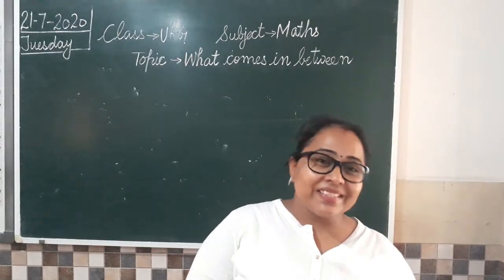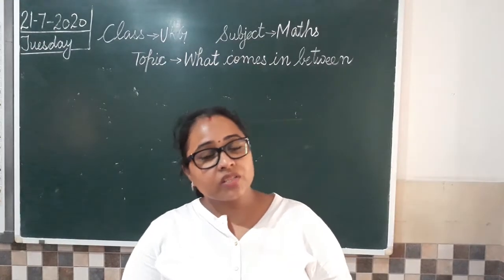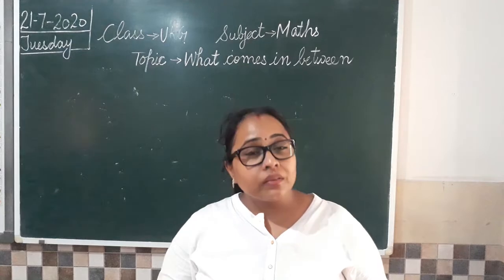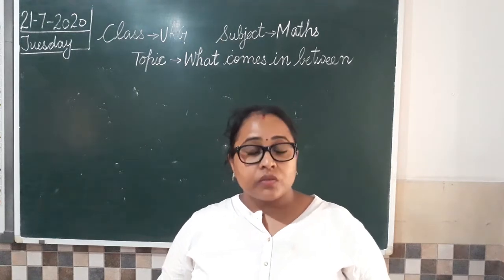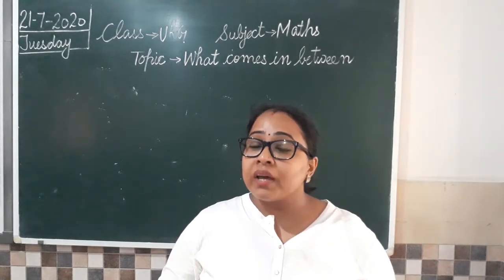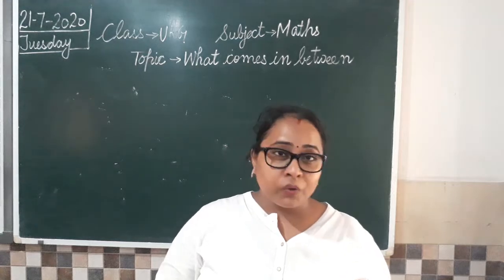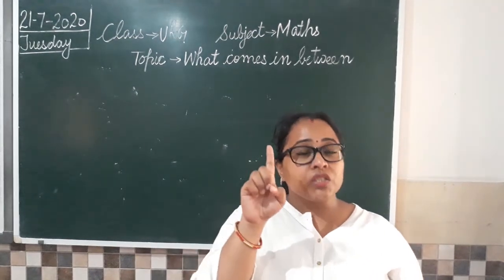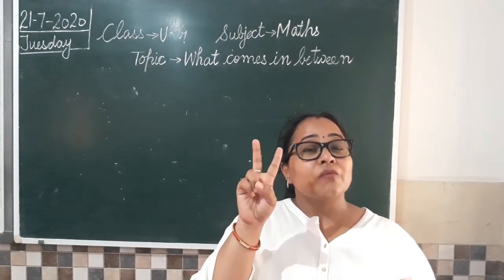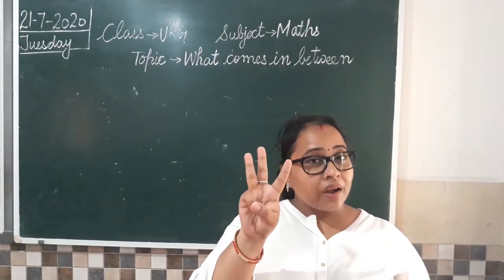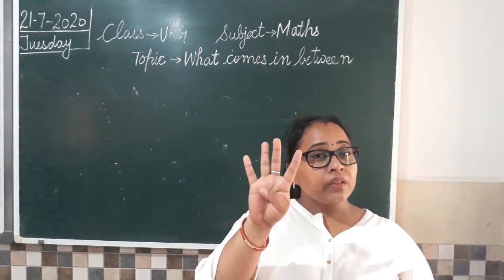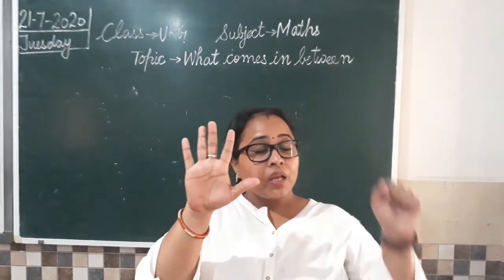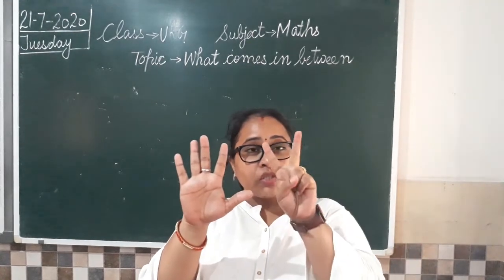How? Let us see. So now we'll just revise quickly months of the year. So there are 12 months in a year. You all know that? So let us revise. Say with me. January, February, March, April, May, June, July.